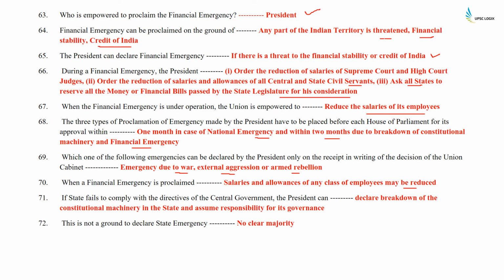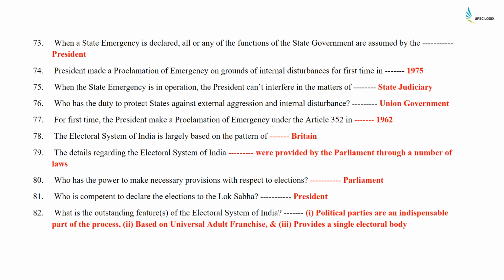If a state fails to comply with the directives of the central government, the president can declare breakdown of constitutional machinery in the state and assume responsibility for its governance. This is not a ground to declare state emergency: no clear majority. When a state emergency is declared, all or any of the functions of the state government are assumed by the president. President made a proclamation of emergency on grounds of internal disturbance for the first time in the year 1975. When the state emergency is in operation, the president can't interfere in the matters of state judiciary.